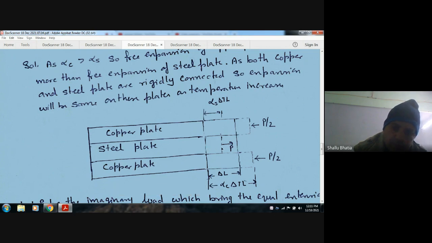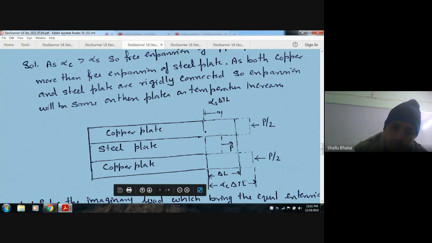This is the free expansion of steel. So the steel plate has to expand more and the copper plate has to expand less to make them equal. If P is the force applied by the steel plate on the copper plates, then P will be the force applied by the copper plates on the steel plate to have the same expansion.